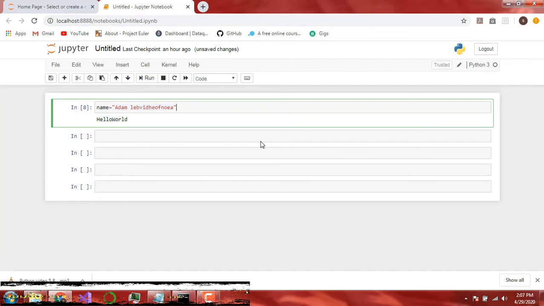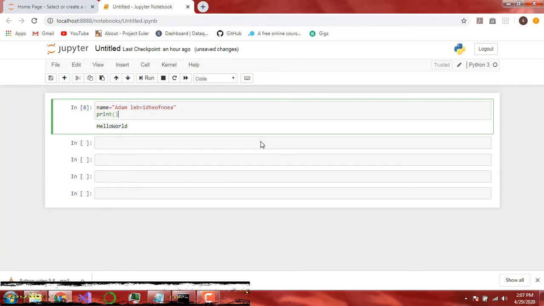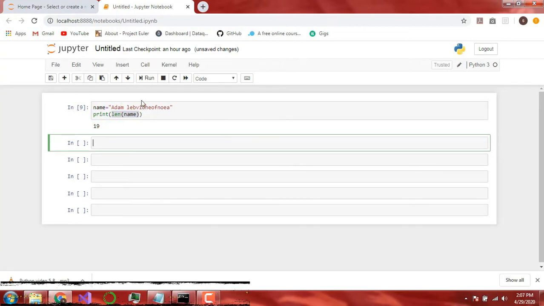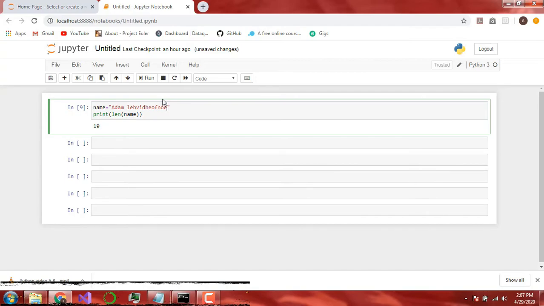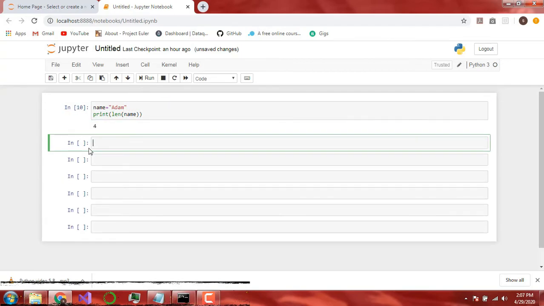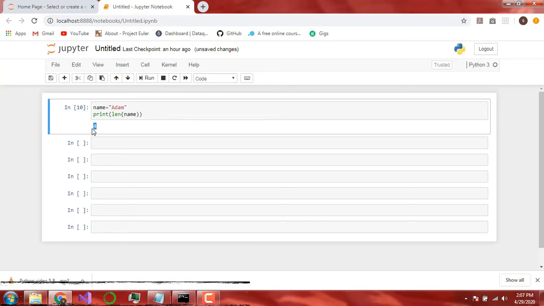If I want to find out, I will just use the built-in function len of name. This will return the length of the given string variable. Now if I print it, it should print 19, and yes, this is 19. If you want to confirm it, we can write something lower like Adam, which is 4 letters long, and yes, it is returning 4. You can use the len function like this.